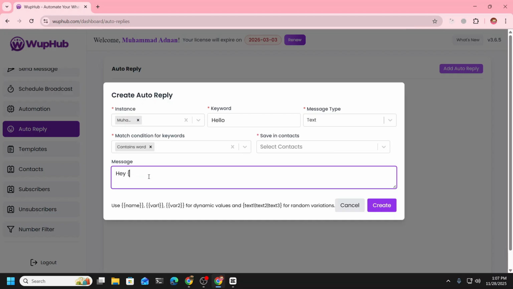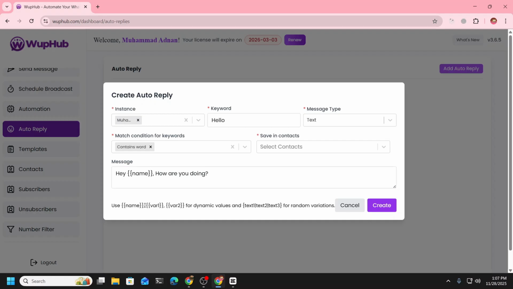Here again, you can use the name variable. You can just use name here because these two variables won't work here, since we don't receive this specific variable for the contact who sends this.